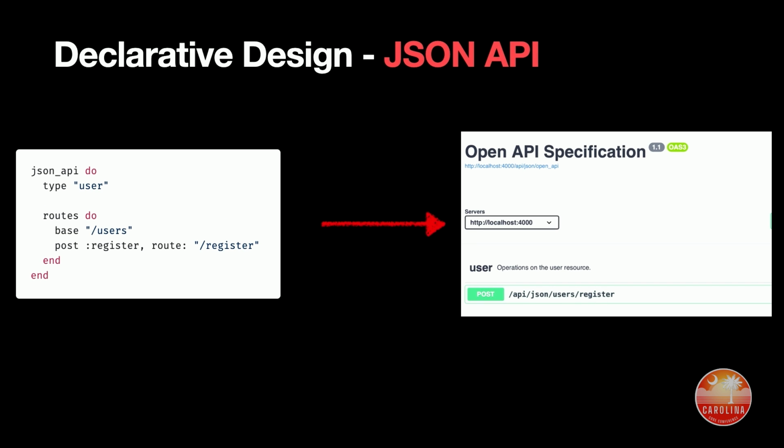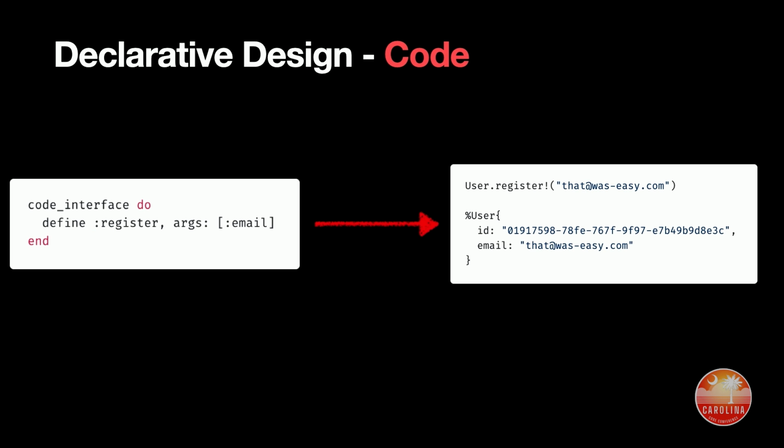The same thing works for JSON API. And you get more than just an API. You get an OpenAPI specification automatically. It's actually that much code. You have to install it and set it up, and then it's that much code. And this is going to be automatically documented, automatically typed, all of the inputs available to use, all that sort of thing. And we could do the same thing with our internal interfaces. We just have to use those 3 lines of code to say that we want a code interface that has a register function, and now I can say user.register in like my other places in my application.